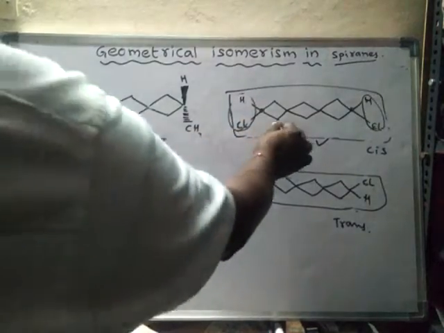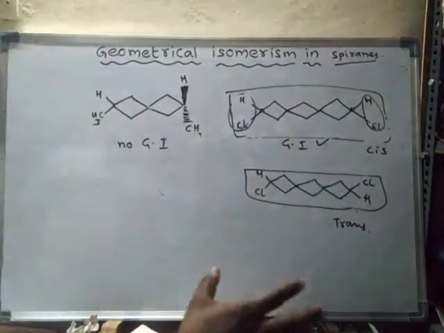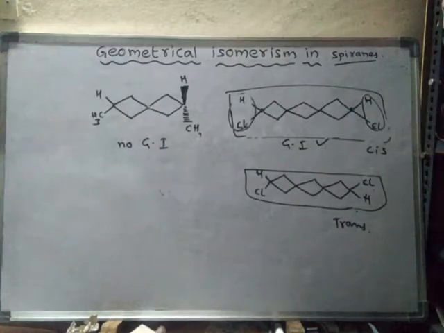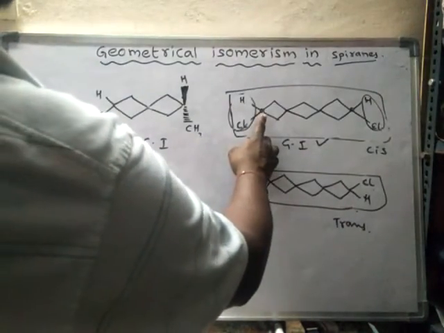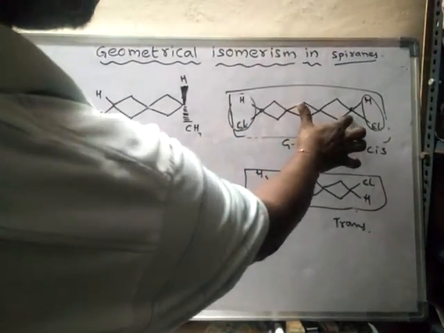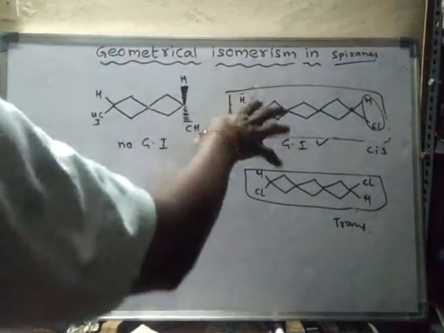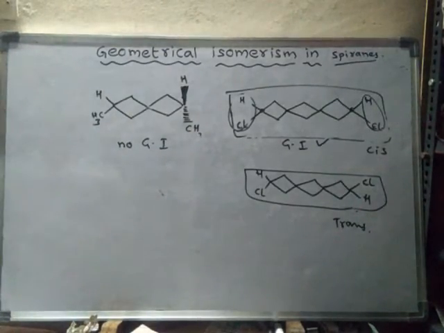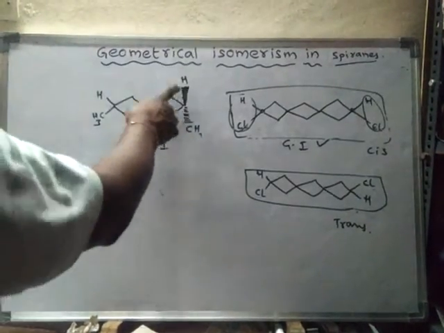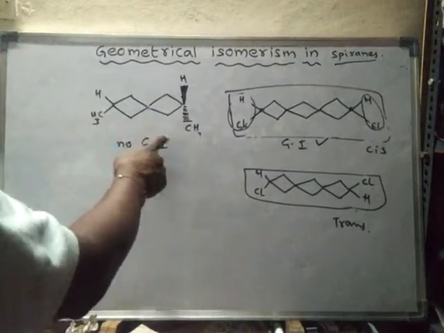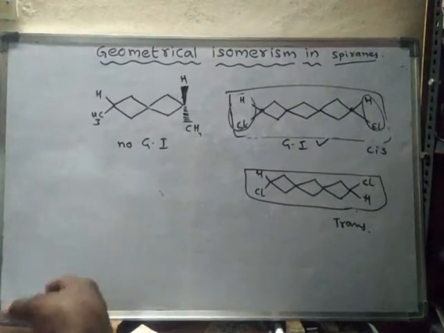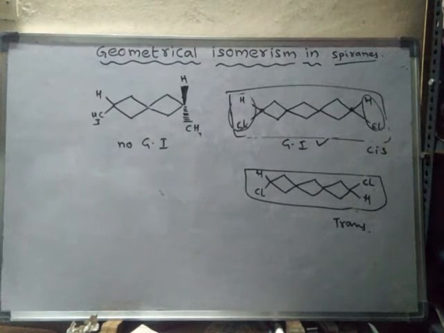That means spiranes with an odd number of rings, containing different groups attached to the same terminal carbons, only such compounds will show geometrical isomerism. And spiranes with two rings, or any even number of rings, do not show geometrical isomerism. Okay, right.